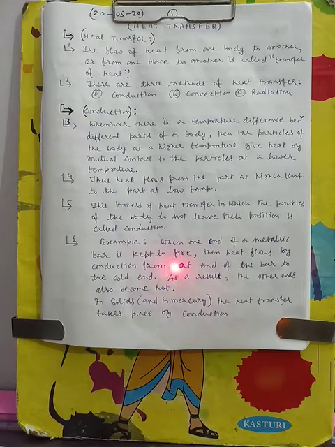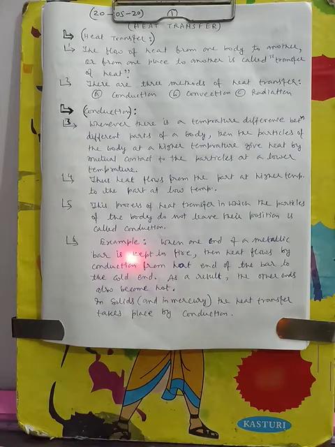Conduction takes place within a body, and by direct contact from one body to another body. It takes place when two bodies are directly in contact with each other. The higher temperature body gives heat to the lower temperature body.